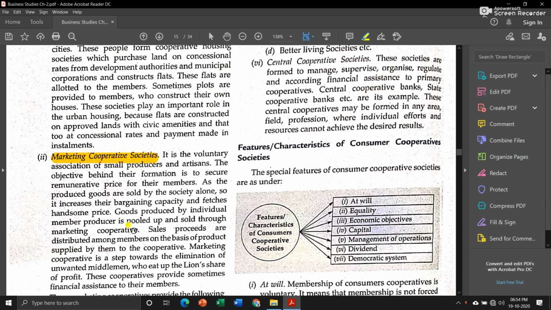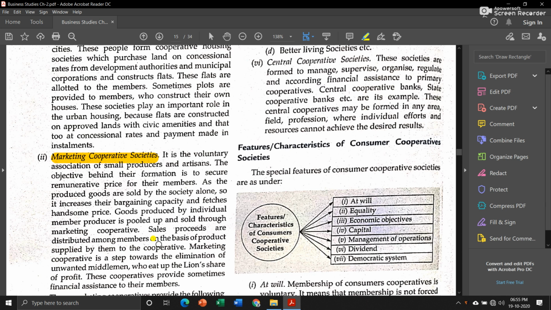Means if any individual produces goods and wants to sell them in the market, then he can take help from the marketing cooperative societies. Now, sale proceeds are distributed among members on the basis of products supplied by them to the cooperative. Let us take an example: 10 people came together and formed a marketing cooperative society, and since he is the artist, he produced something.